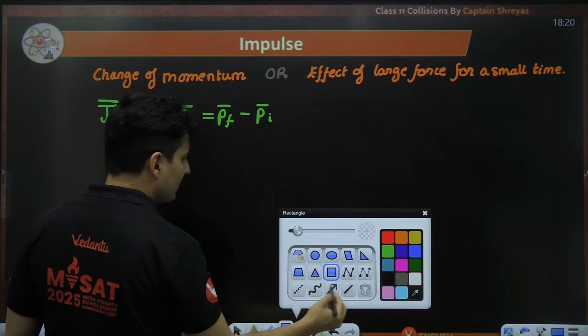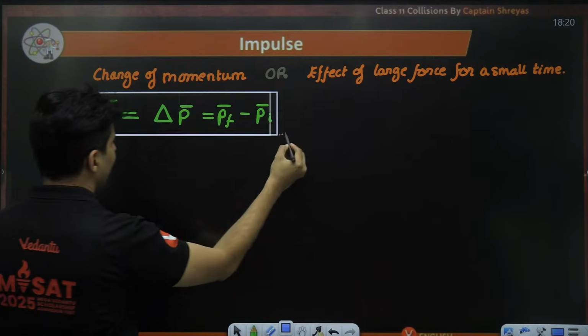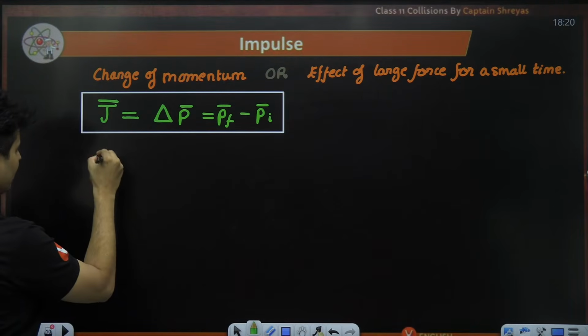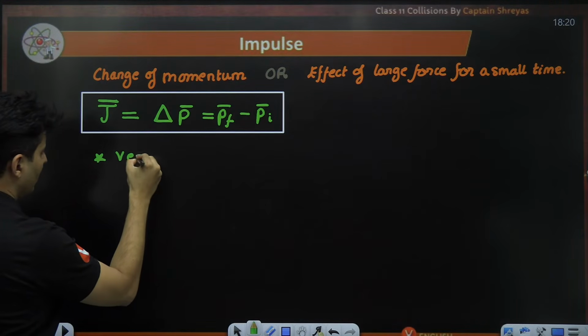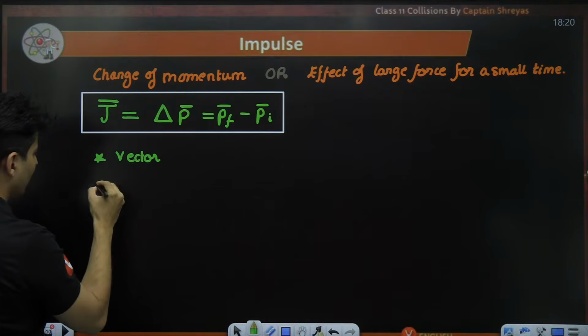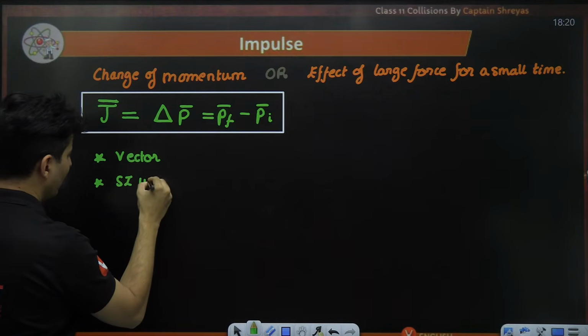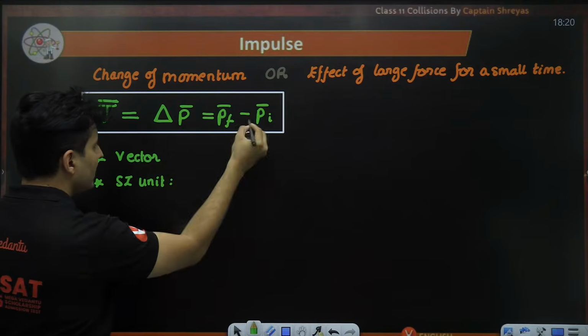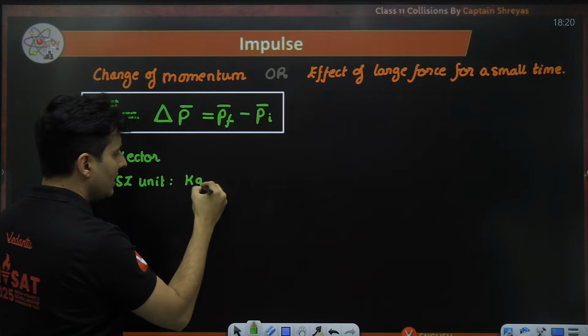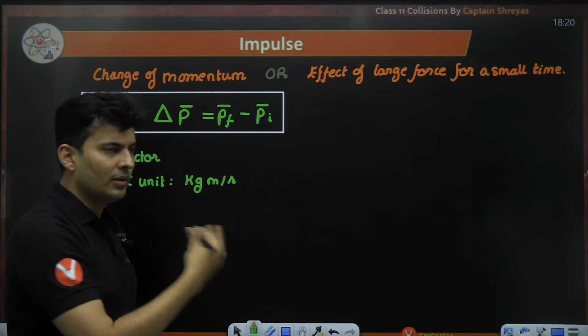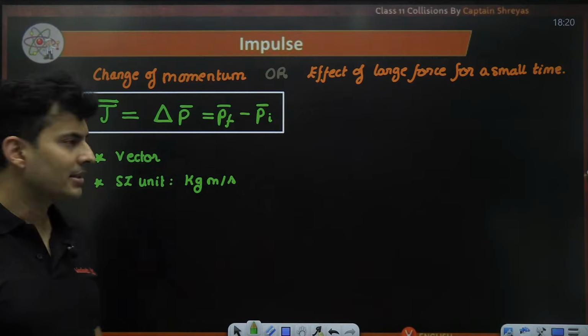So that is your impulse. Very, very straightforward. Yes, it is a vector quantity. You have to use vector subtraction, and the SI unit is the same as momentum, so I can put kg meter per second. No harm in that.